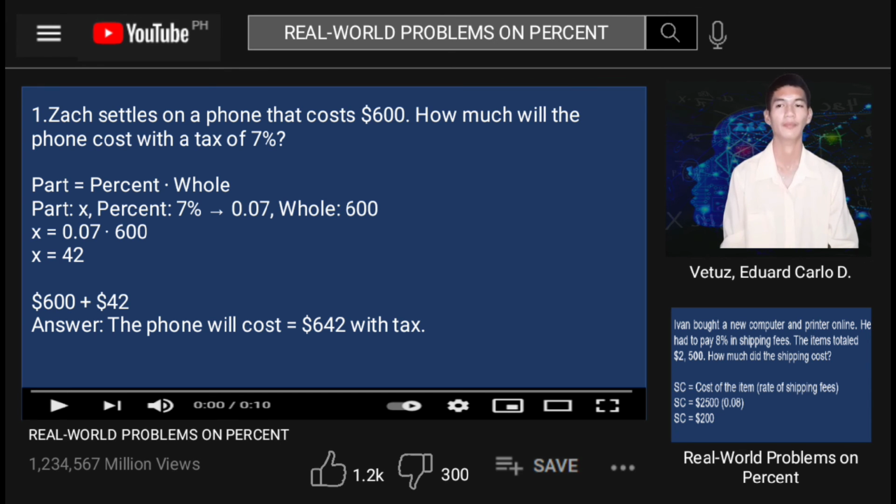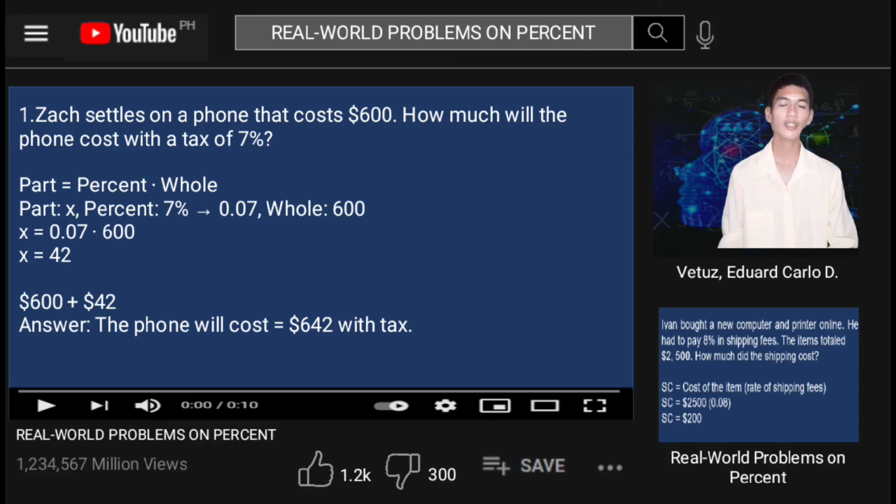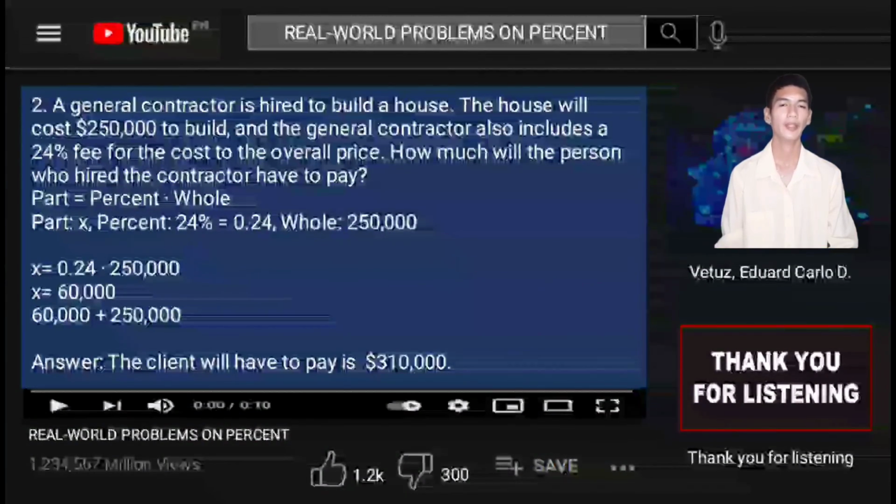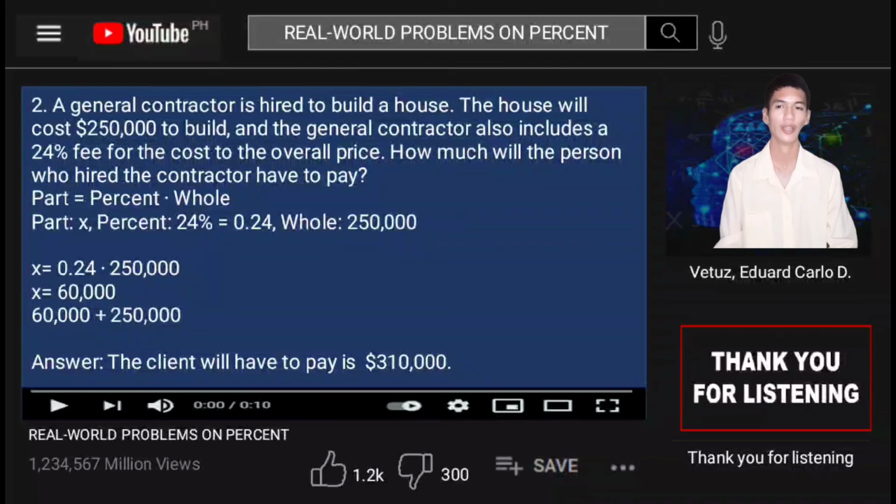Next problem. A general contractor is hired to build a house. The house will cost $250,000 to build, and the general contractor also includes a 24% fee for the cost to the overall price.